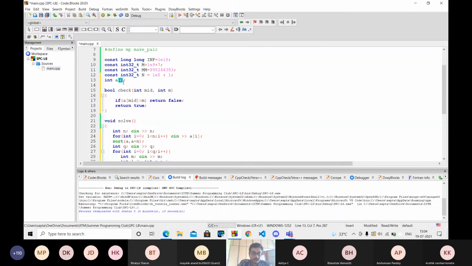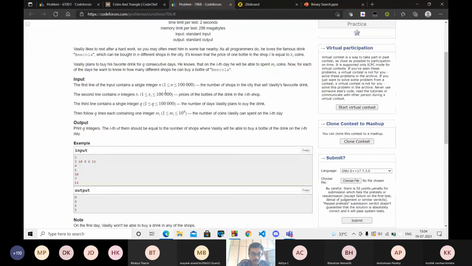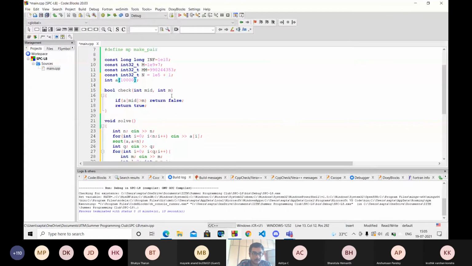So I will just make it a huge number, like not huge, the range of this number, 10 raised to power 5. I make it 10 raised to power 5 plus 1 just for the sake of it. And so yeah, if A of mid is greater than M, where M is my search element, if the middlemost value is greater than M, then I return false, else I return true.